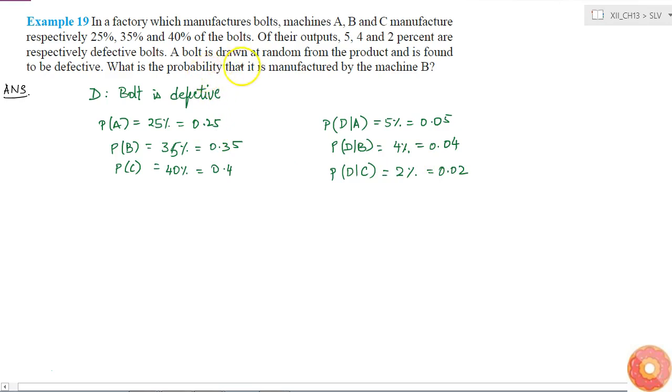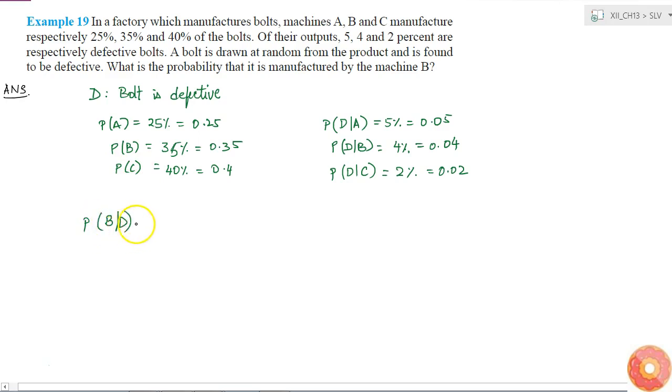Now what is given? A bolt is drawn at random from the products and is found to be defective. That means we are given that D is true, and then what we have to find? What is the probability that it is manufactured by machine B? That means we have to find probability of the defective bolt being manufactured by B.